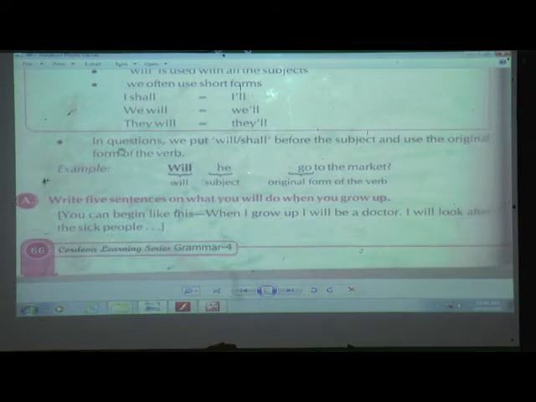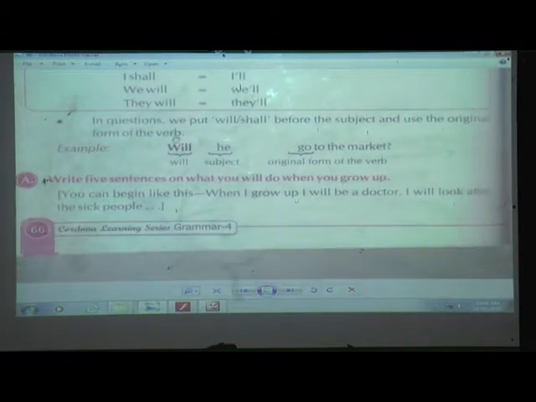Now the next thing which we have learned is questions. What are we going to do in questions? Very good. We put will or shall before the subject, and then we use the original form of the verb. Now an example they have given: will he go to the market? Here will is before the subject. What is the subject over here? He. For that you should know what is subject and what is verb, and already in the first term we have finished that. So this is the way, in negative sentences and in questions, how we have to do the simple future tense.